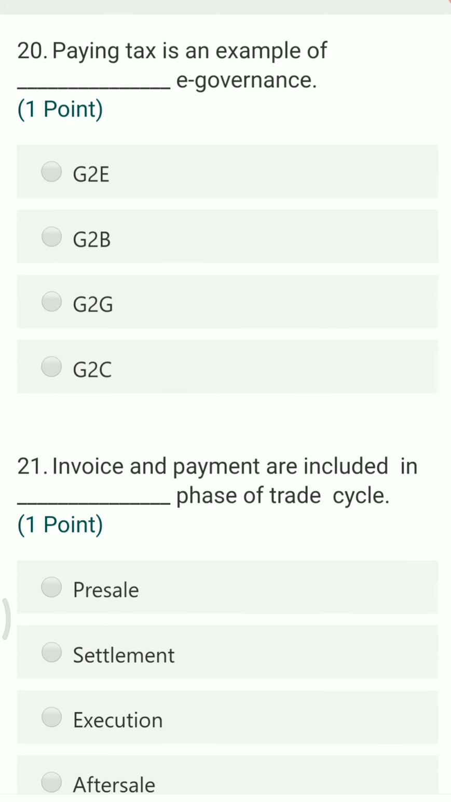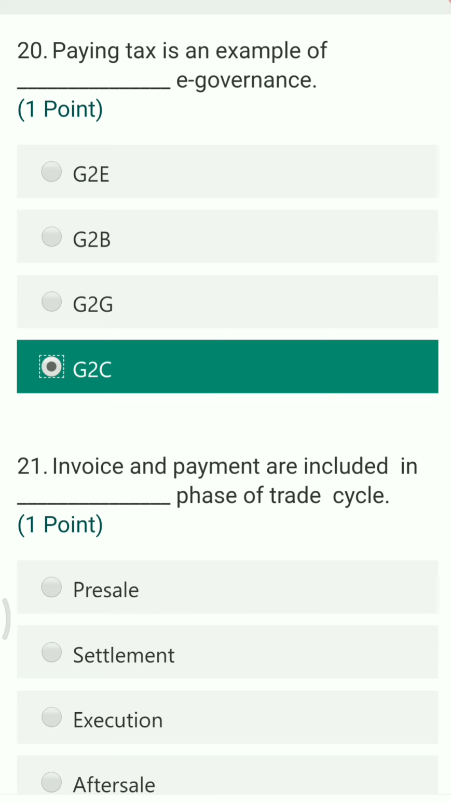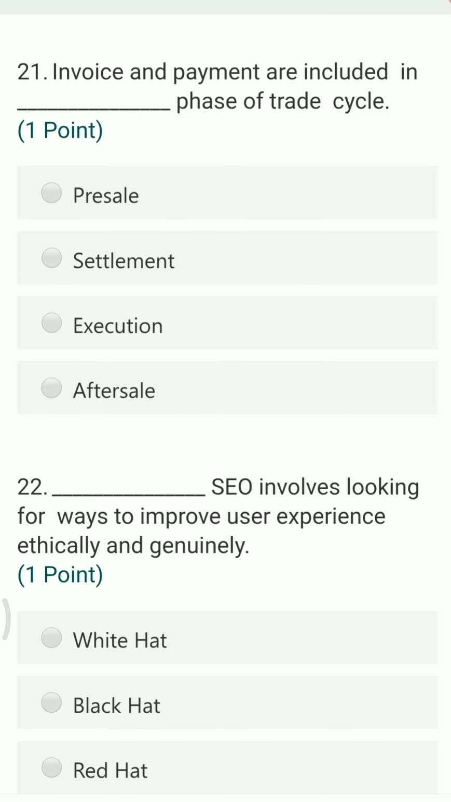Next question. Paying tax is an example of dash e-governance. So you have several options like G2E, G2B. Now the citizens, they always pay the tax. So this is going to come under G2C. Next question.